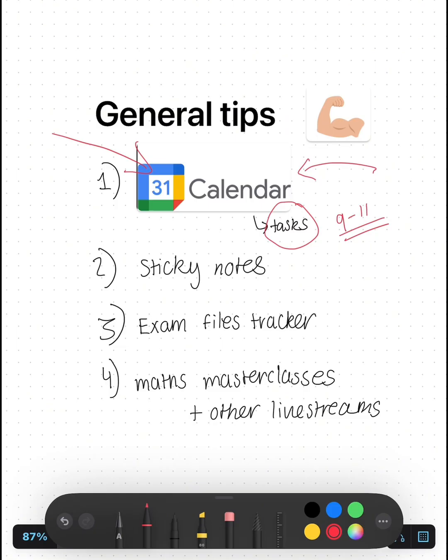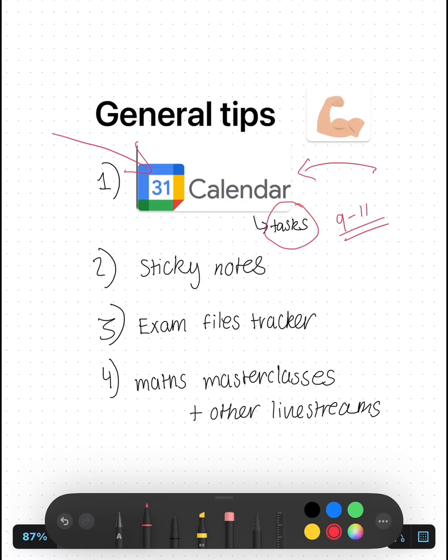So just let me know if you want a video on Google Calendar, or just organization in general, because over these 2 years I've learned so many things. I just want to help other people so they don't waste their time, because I wasted so much time and I could have done better. So I just want to help everyone not make that same mistake.